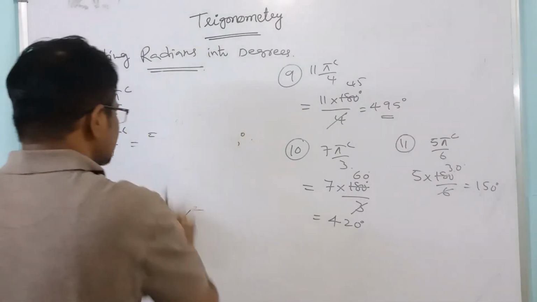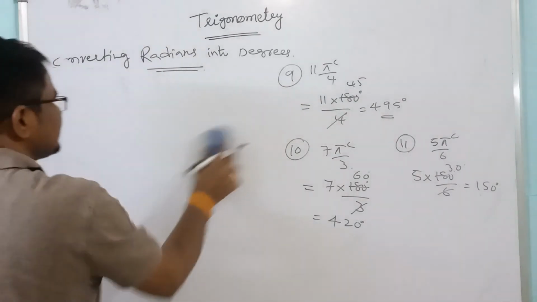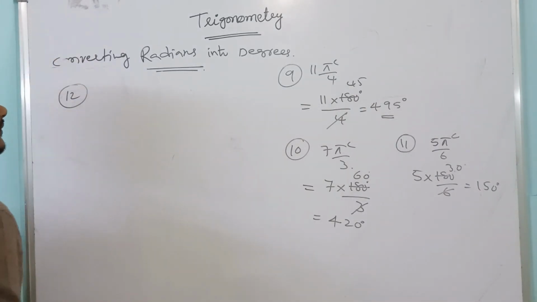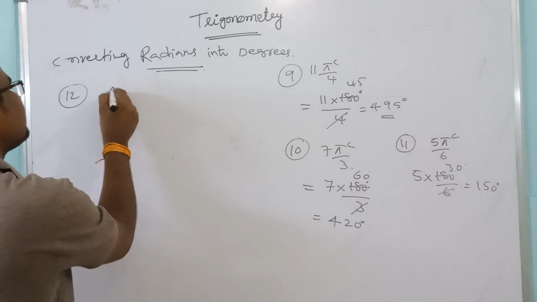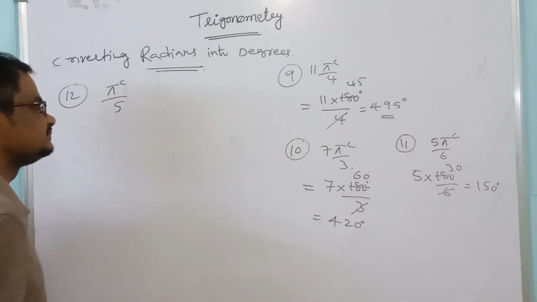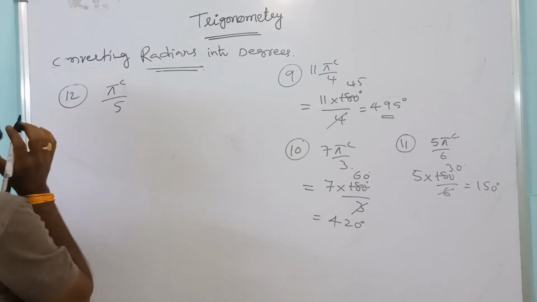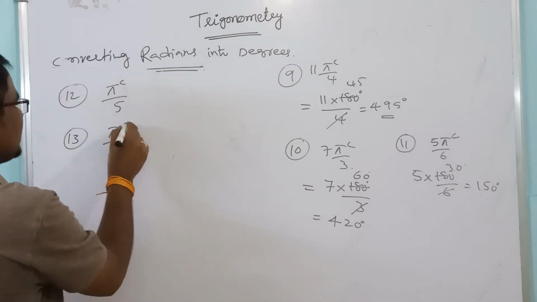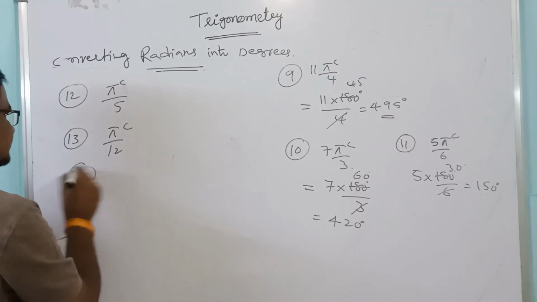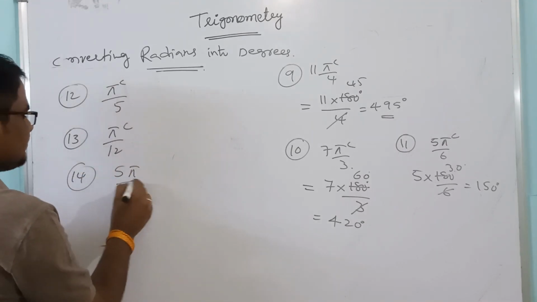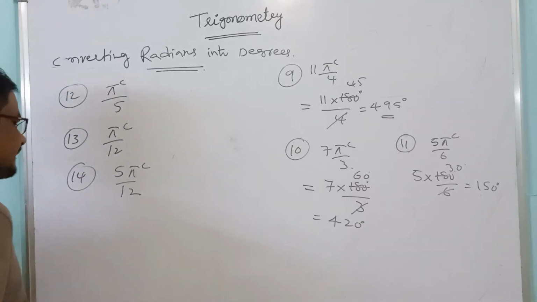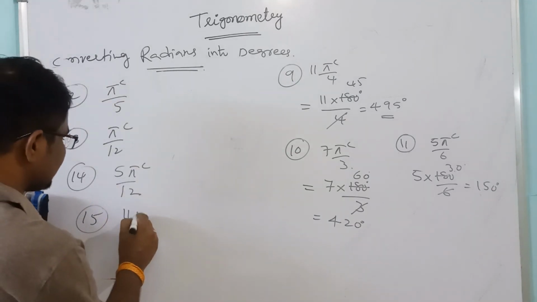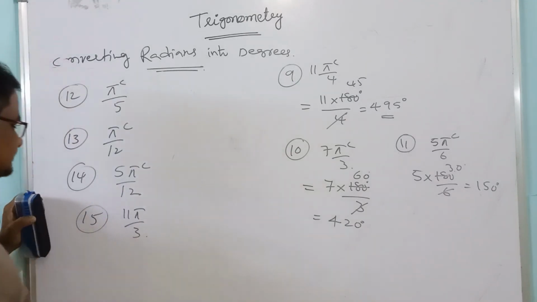Okay, I will give some problems to practice. These you take: pi radians by 5. Next, pi by 12 radians. 5 pi by 12 radians. Next, 11 pi by 3.